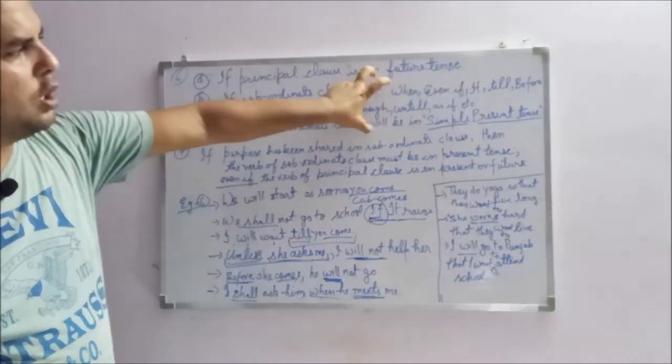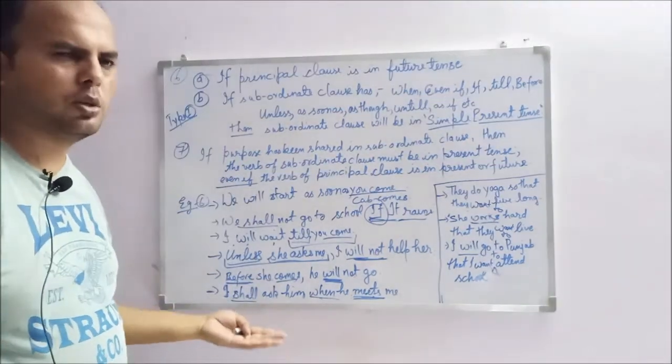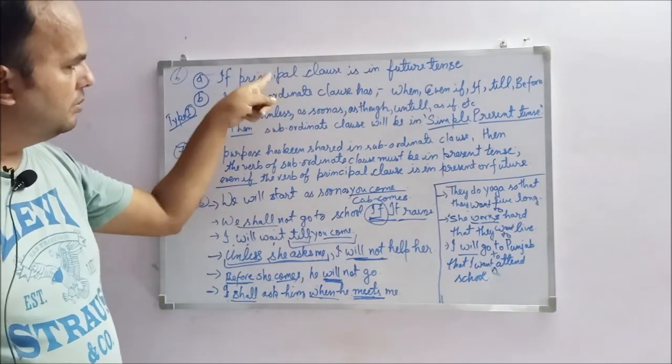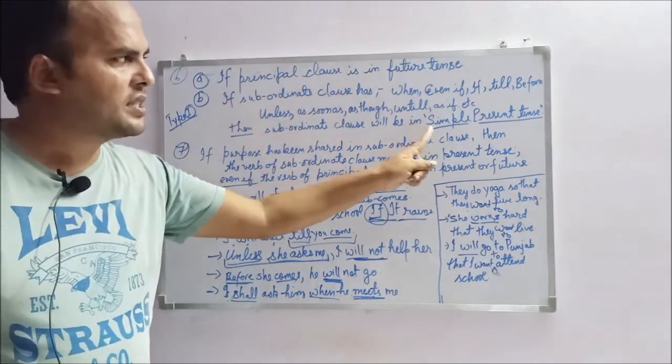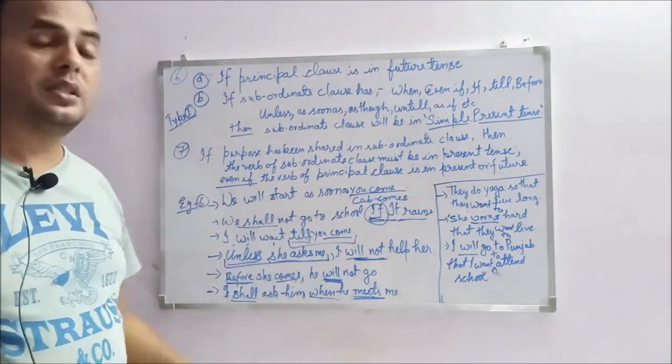If the subordinate clause has these kinds of conjunctions, called subordinating conjunctions, and the principal clause is in future tense, then after that the subordinate clause will be in simple present tense. You can look at the examples.